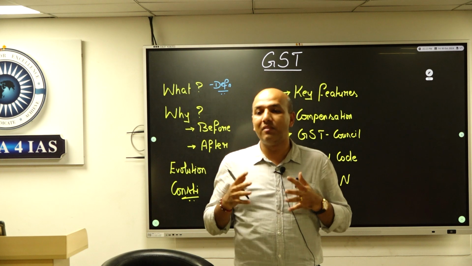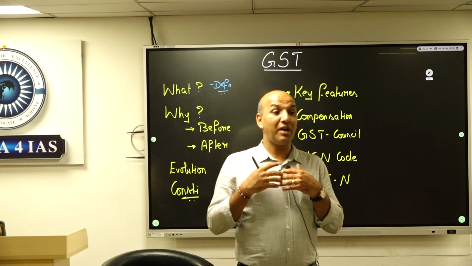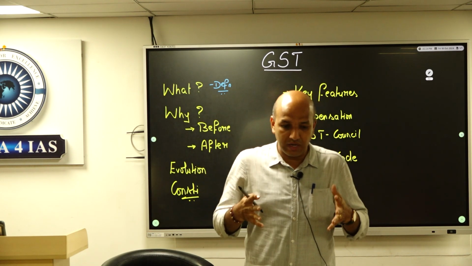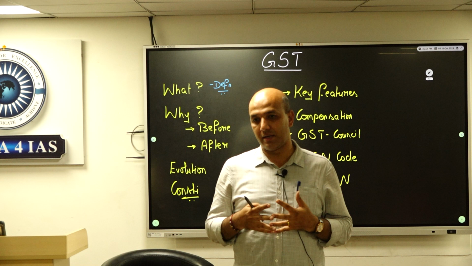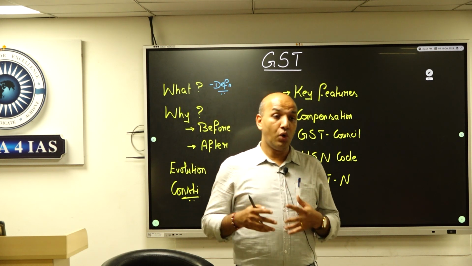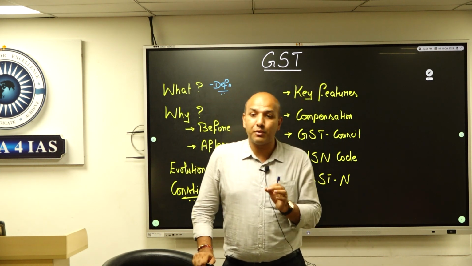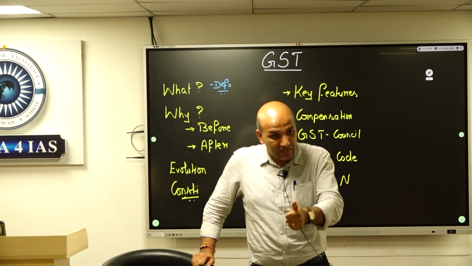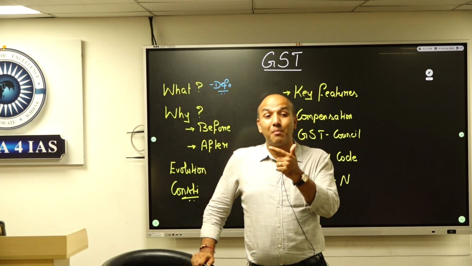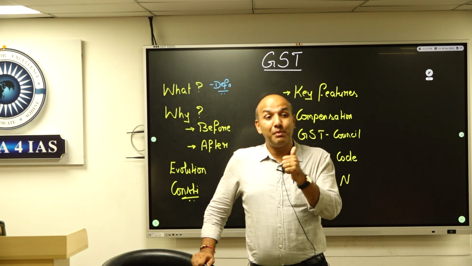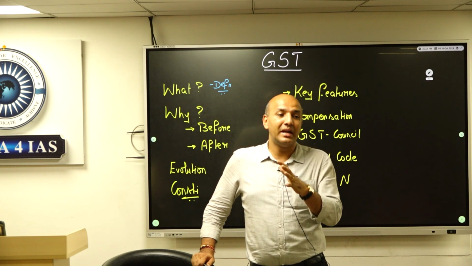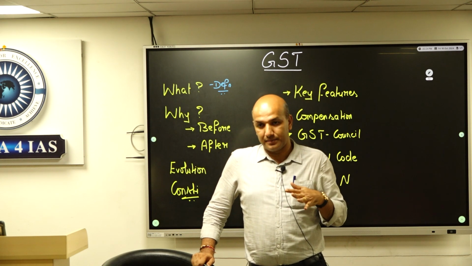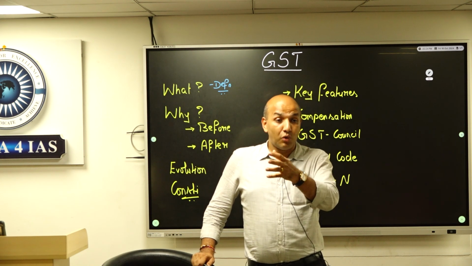Every state had its own level of taxation. So from an investor's point of view, whether foreign or domestic, if I look at India, there are 29 different Indias that I'm seeing. Essentially, the biggest problem in the business scenario was that we had multiple types of taxes collected at multiple levels. That made ease of doing business horrible and affected India's economy badly. Was the problem only identified recently?